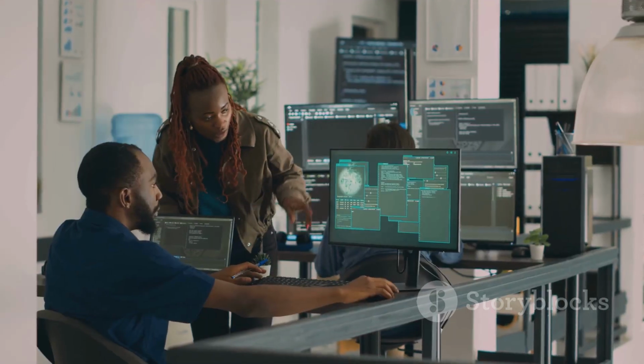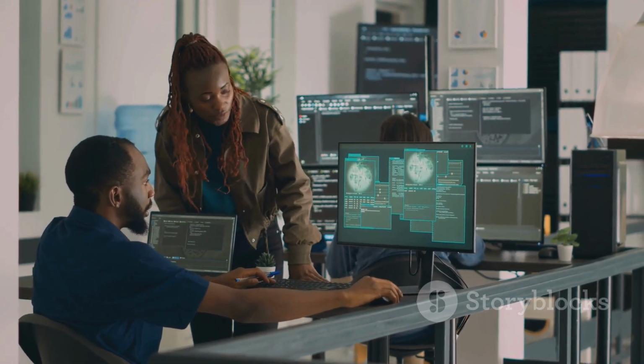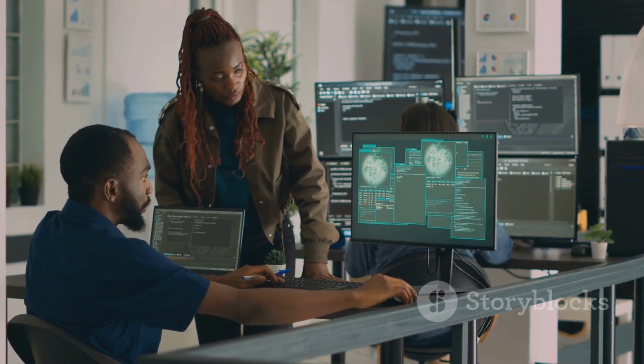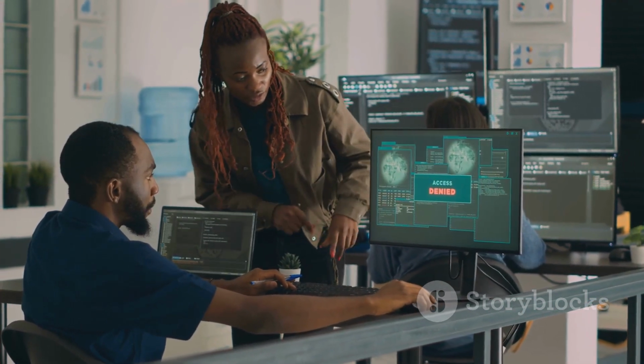Remember, coding is an art, and just like any artist, you'll make mistakes. But learning from them is what makes you a master. Keep coding and keep learning.